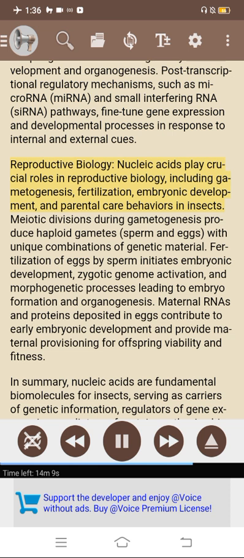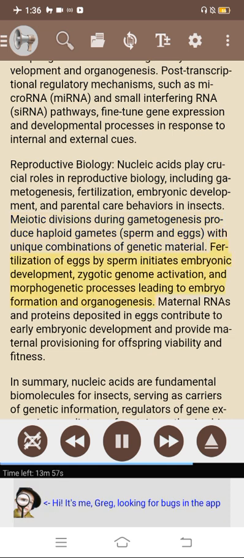Reproductive biology. Nucleic acids play crucial roles in reproductive biology, including gametogenesis, fertilization, embryonic development, and parental care behaviors in insects. Meiotic divisions during gametogenesis produce haploid gametes, sperm and eggs, with unique combinations of genetic material. Fertilization of eggs by sperm initiates embryonic development, zygotic genome activation, and morphogenic processes leading to embryo formation and organogenesis. Maternal RNAs and proteins deposited in eggs contribute to early embryonic development and provide maternal provisioning for offspring viability and fitness.